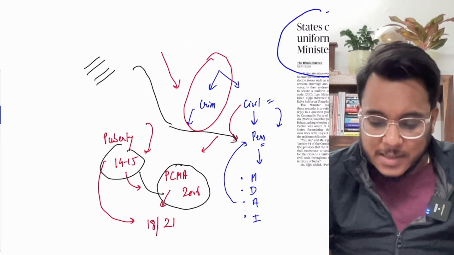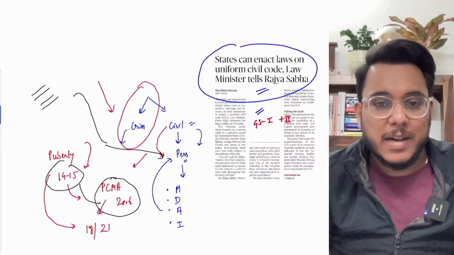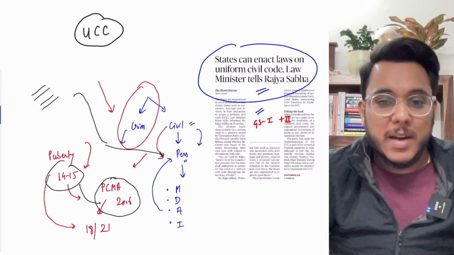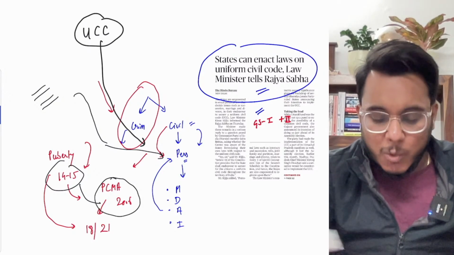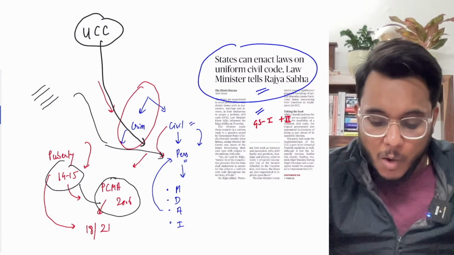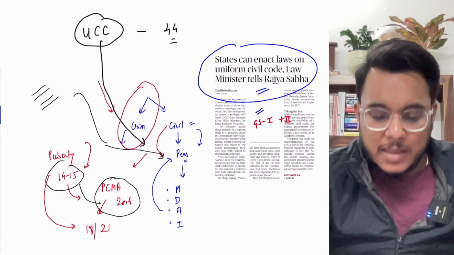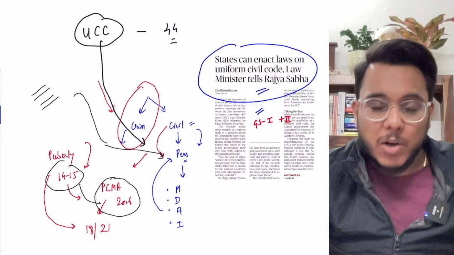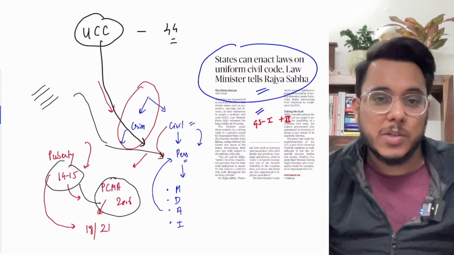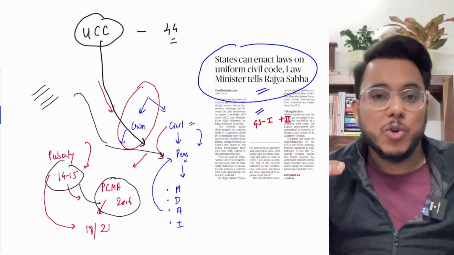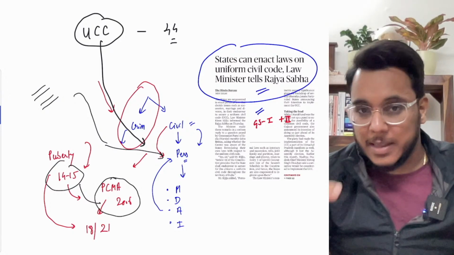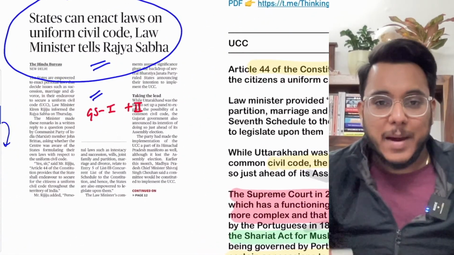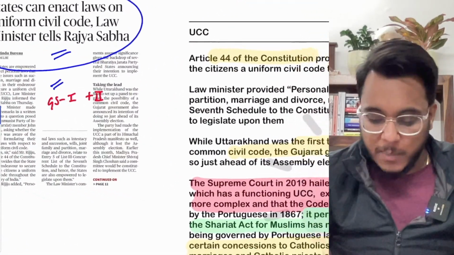Therefore there is a suggestion that has been given time and again, that bring the uniform civil code. Now when we talk about uniform civil code, already we have article 44 in the Directive Principles of State Policy, DPSP, and article 44 provides that whenever it is possible, uniform civil code should be brought by the state. From time to time there are demands that UCC should be brought, etc.